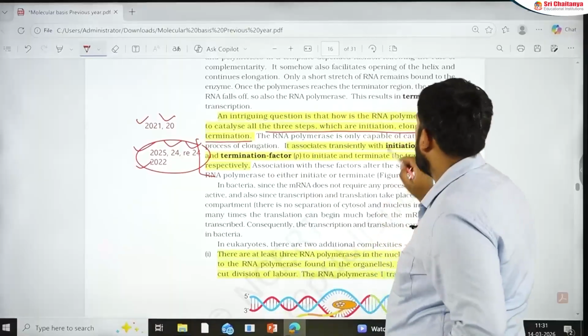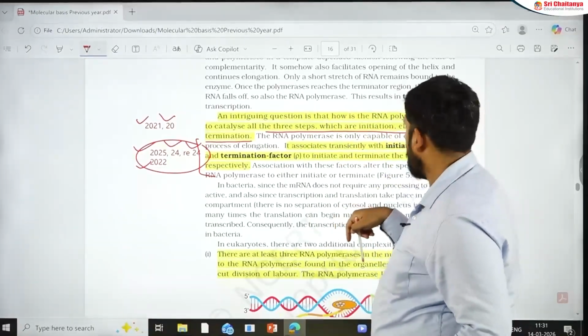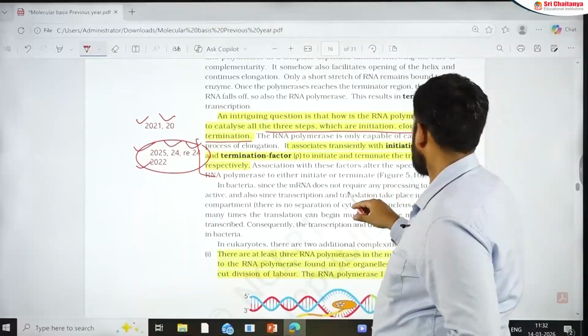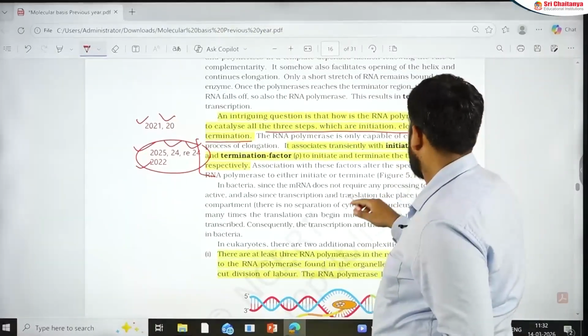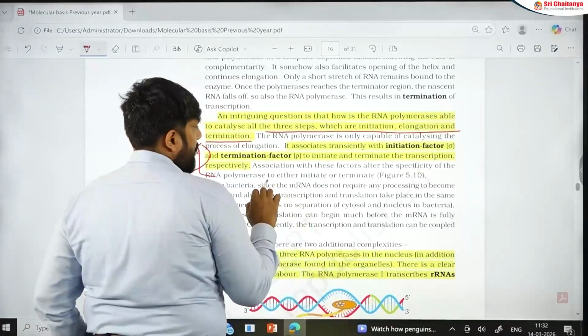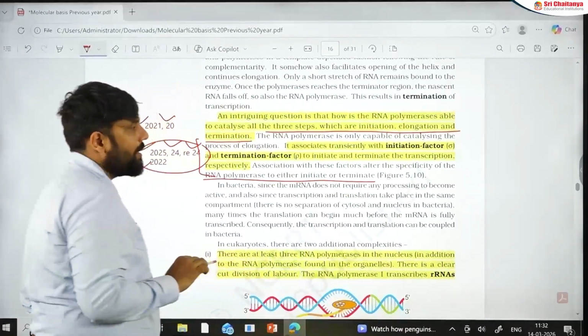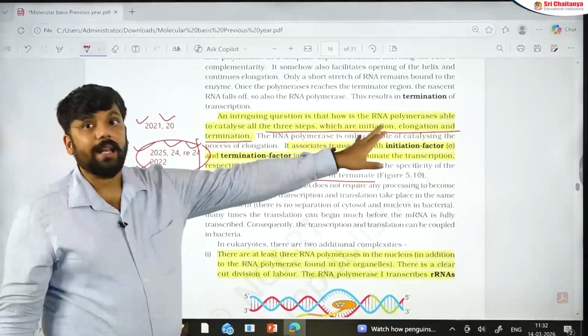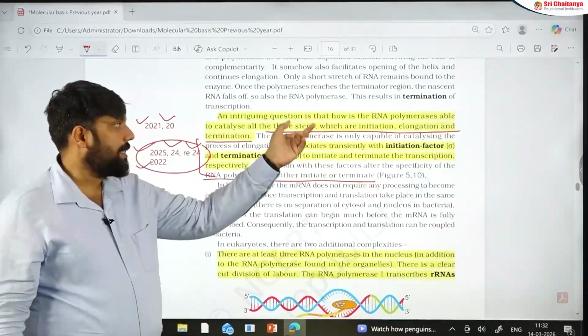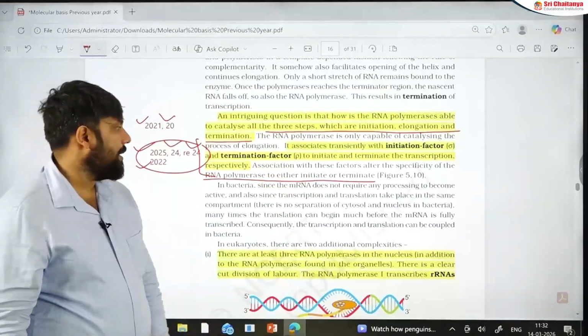It feels like initiation, elongation and termination are all made by RNA polymerase, and as we go further, it shows that for RNA polymerase to initiate or terminate, it needs sigma and rho factor. So remember that it can actually catalyze all the steps, but for initiation and termination it needs help. For elongation, it doesn't need any help.